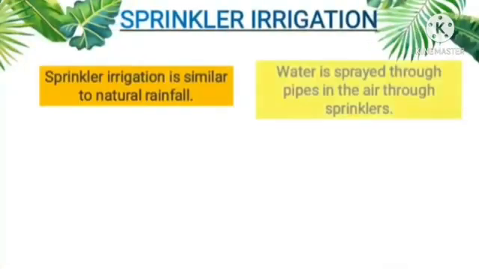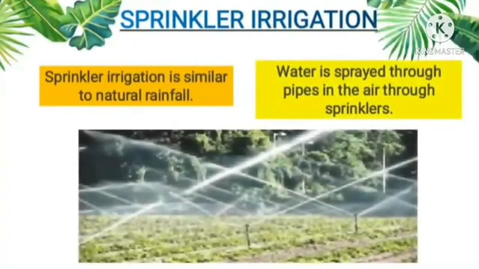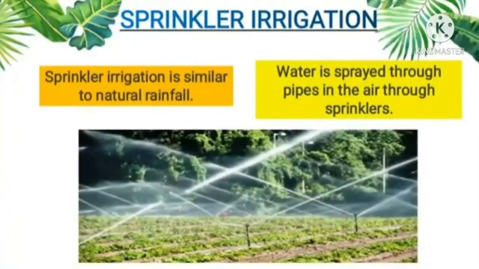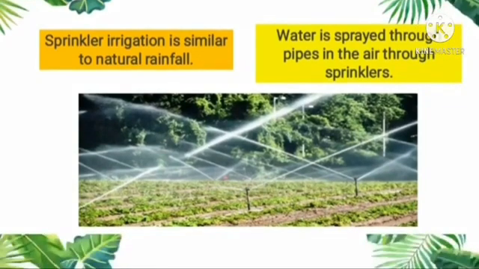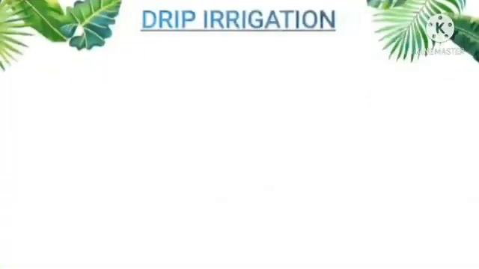Next type of irrigation is sprinkler irrigation. Sprinkler irrigation is similar to natural rainfall. Water is sprayed through pipes in the air through the sprinklers. Children, see the picture. It is like a rainfall. Children, this method of irrigation is known as sprinkler irrigation.